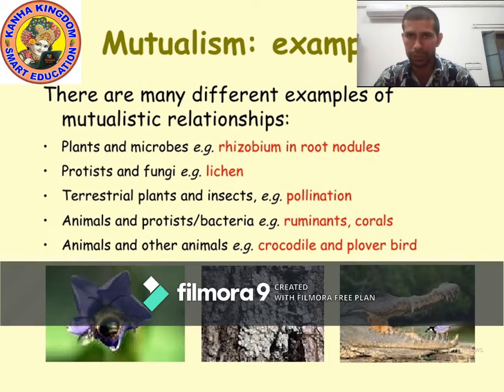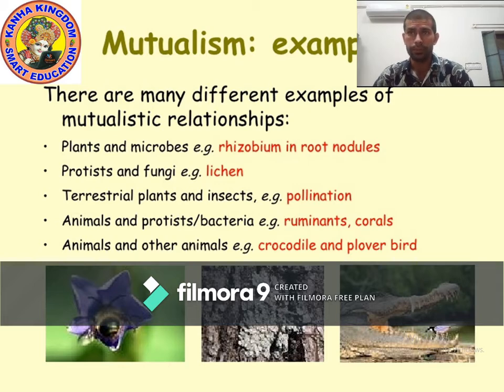Pollination is a reproduction process. So insects help to reproduce terrestrial plants. In return, terrestrial plants provide shelter to insects.